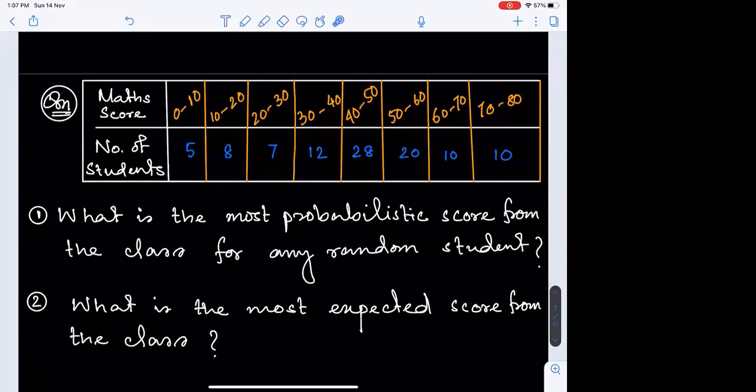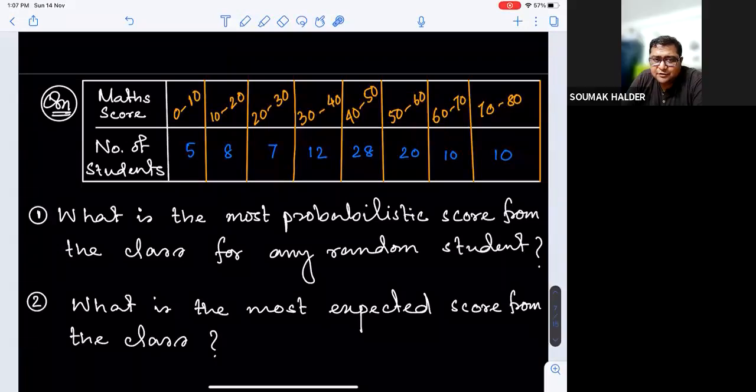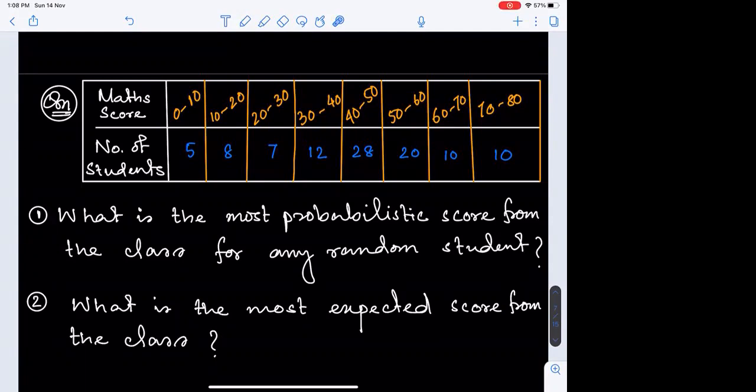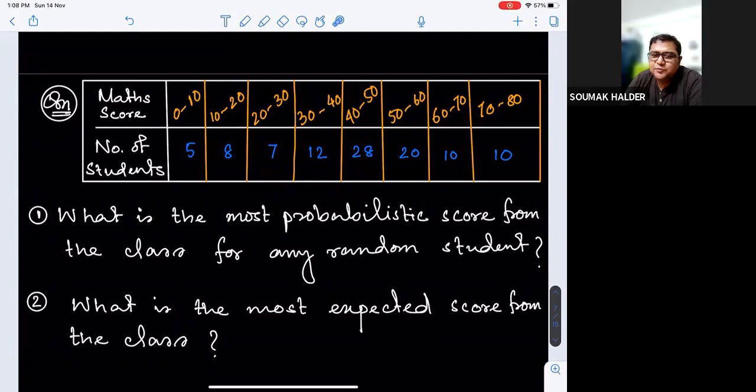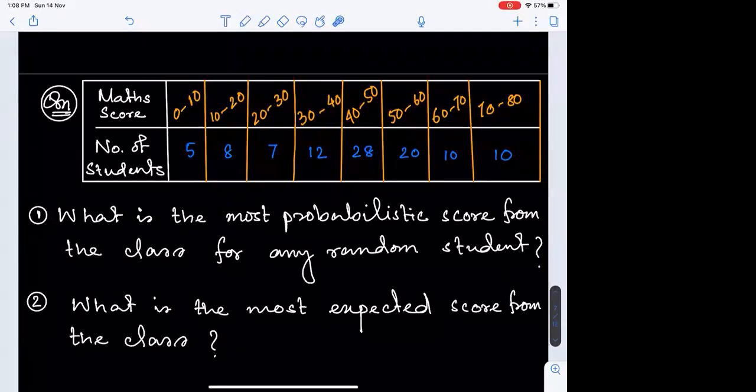Sir, how is the second one mean? I haven't yet confirmed whether the second one is mean or the first one is mode or any such sort of thing. Just firstly try to identify on your own. What do these words mean? Sir, 40 to 50, like which one is mode? Is it the first question which is mode, or the second question? Is the first question requiring the mean of the group data, or is it the second question requiring the mean of the group data?